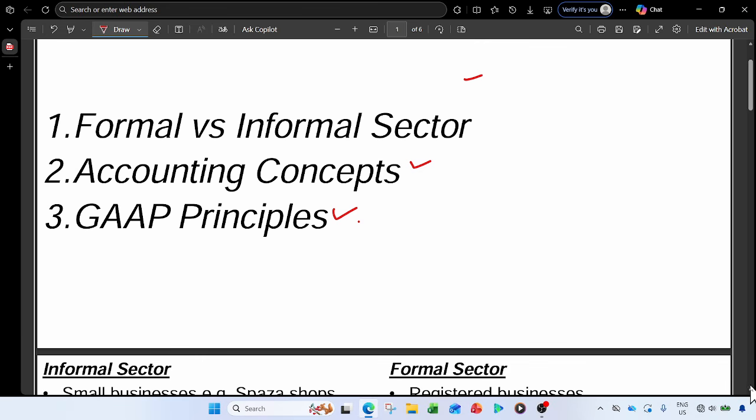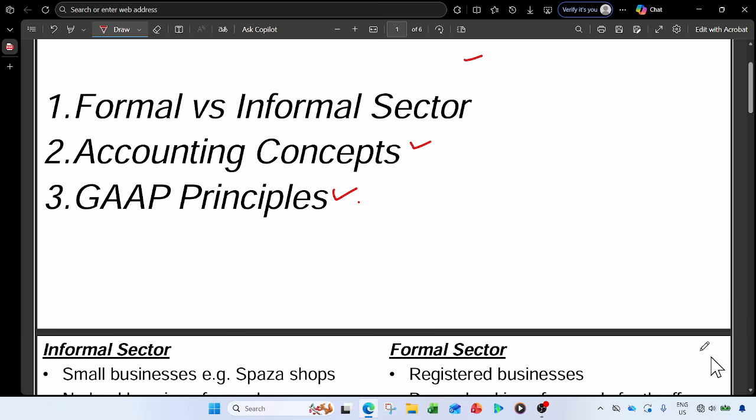Right, so first things first, we have the informal sector. This is very popular if you are from the Kasi. There are small businesses such as spaza shops and shisa nyama shops decorated outside. These are the informal sector because they are not registered. The government doesn't have information about those businesses.